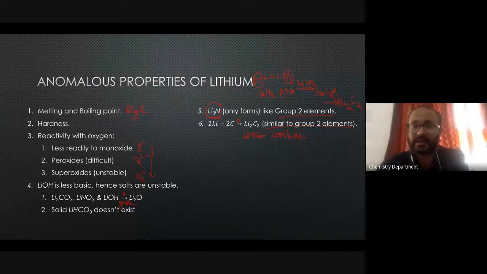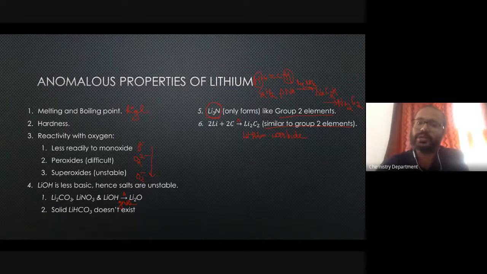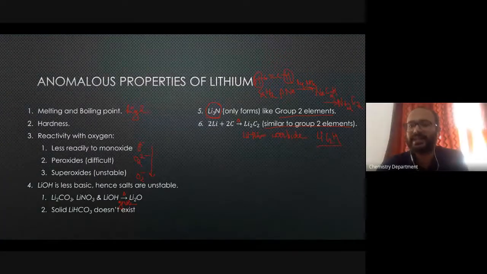In this case you can sometimes also form lithium hydridocarbide in between. This lithium hydridocarbide is actually used in the industrial synthesis of vitamin A. So just remember this fact.